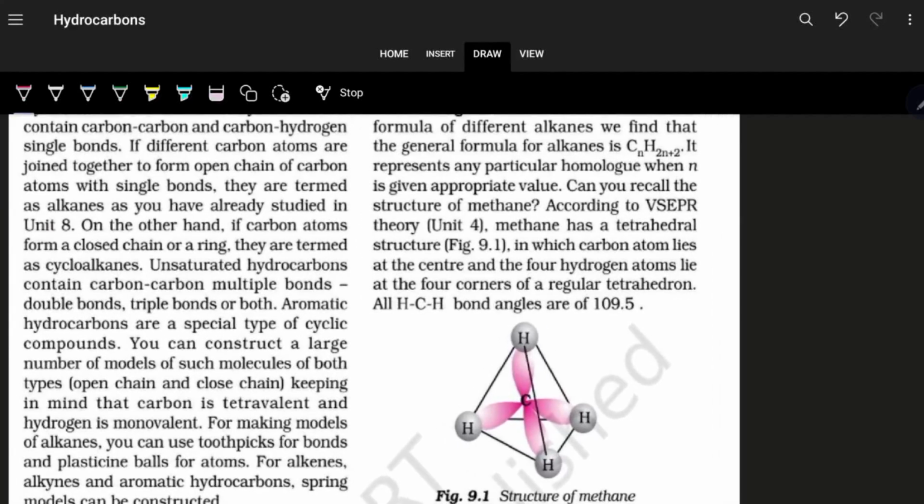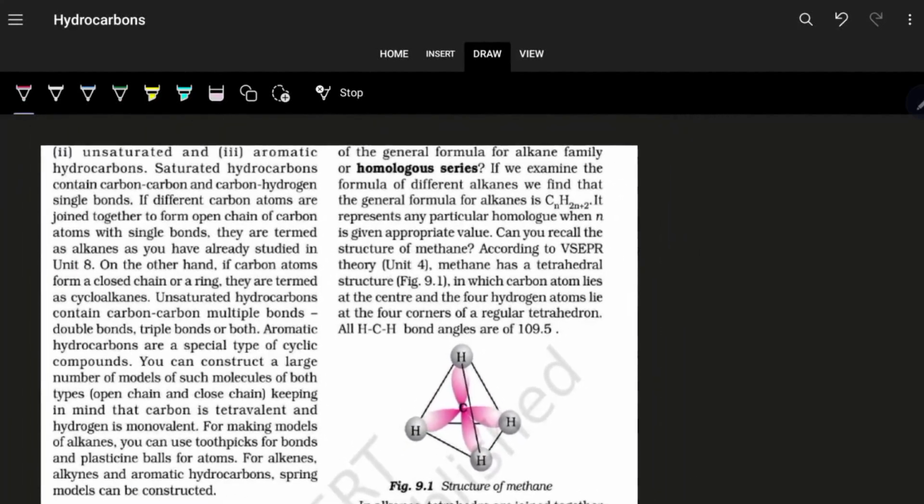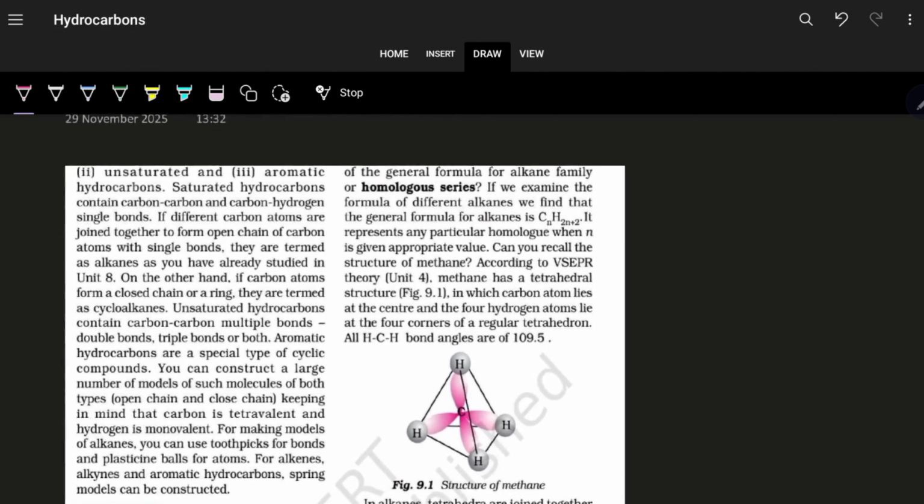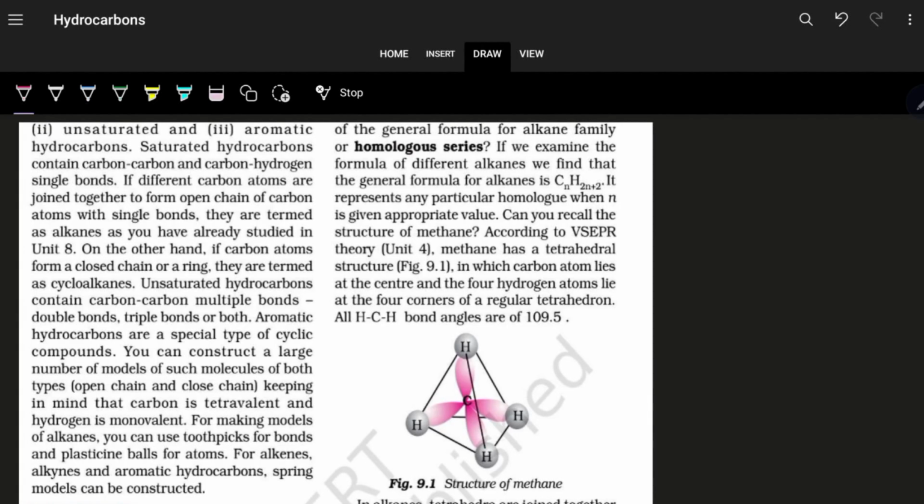Today's topic is hydrocarbons, and hydrocarbons are compounds containing carbon and hydrogen only. They can be saturated, unsaturated and aromatic hydrocarbons. Among saturated hydrocarbons we have alkanes, containing all sigma bonds and no pi bond. And amongst unsaturated, we have alkenes and alkynes. So let us see the topics one by one.